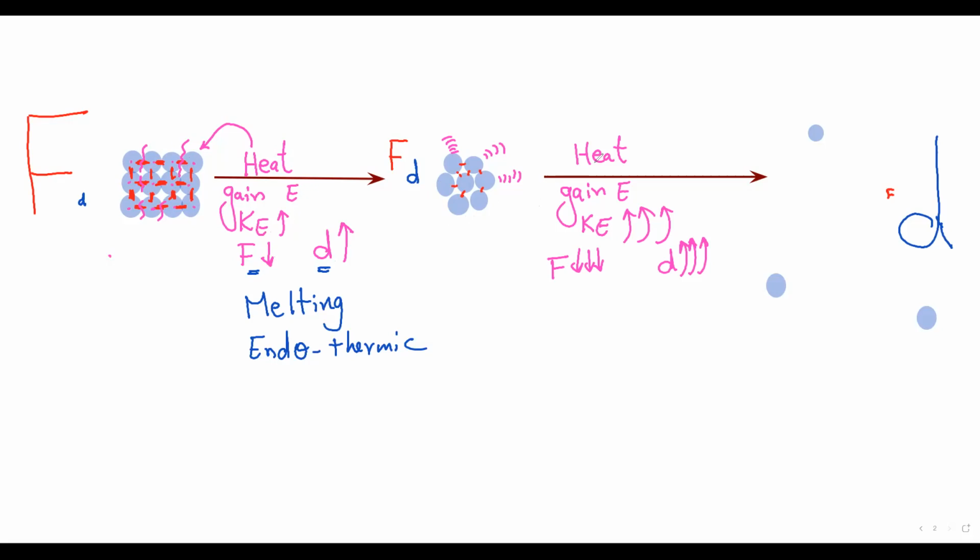What about the liquid when it gains energy? The same. The kinetic energy increases more and more, so the forces decrease more and more and the distance increases more and more. And this is called boiling. Boiling is an endothermic process.